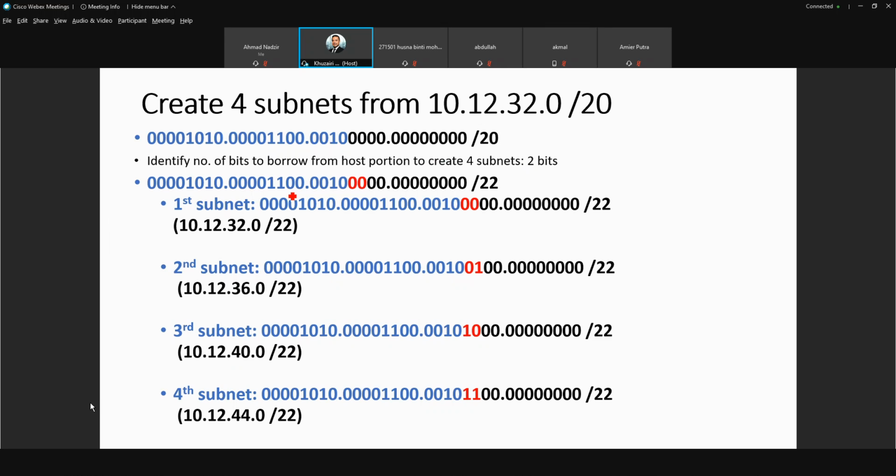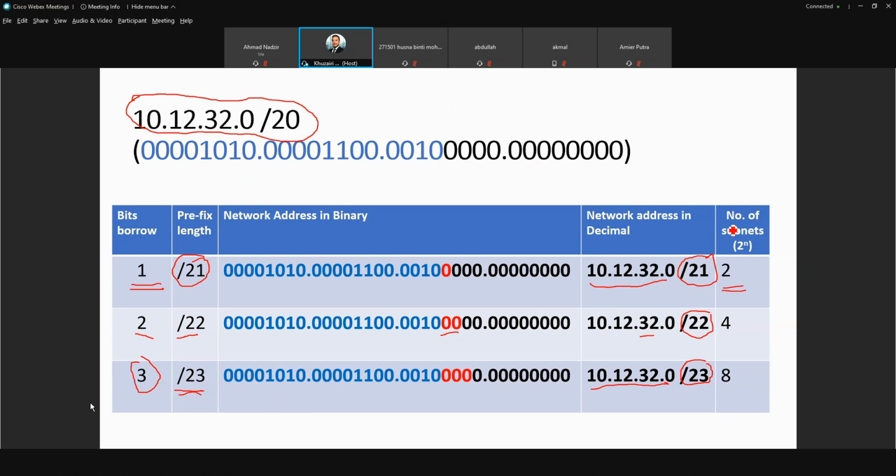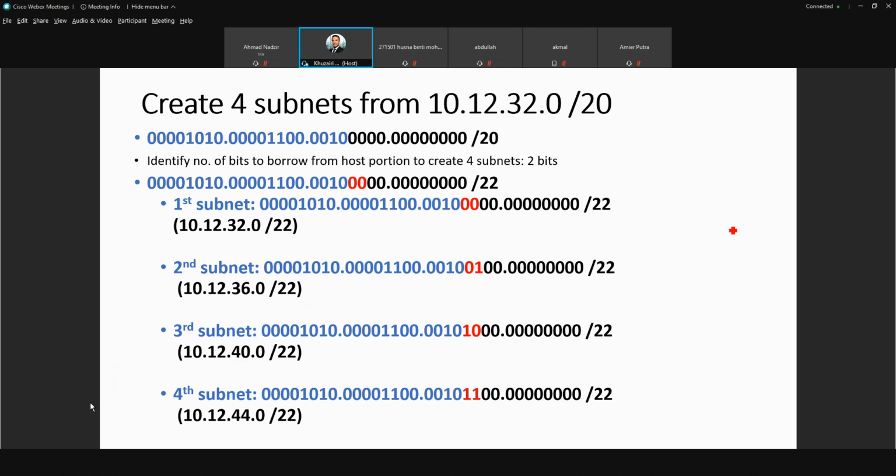Now the question is, you need to create 4 subnets from 10.12.32.0/20. How many bits do you need to borrow? You need to borrow 2 bits, like before, so it becomes /22.